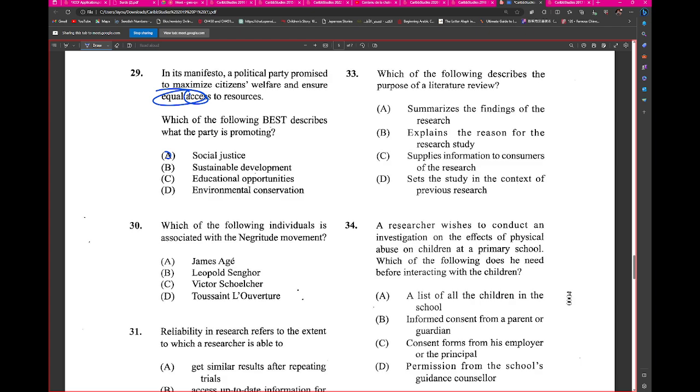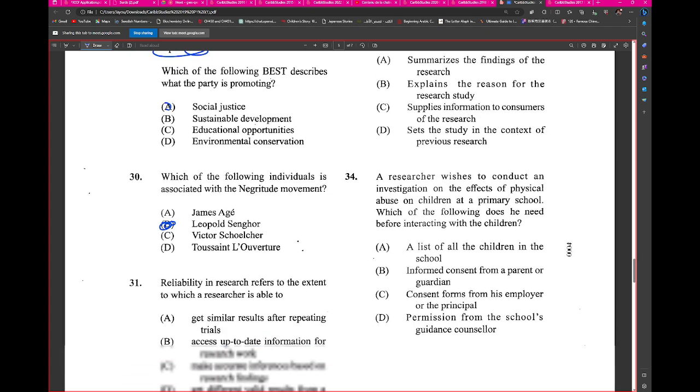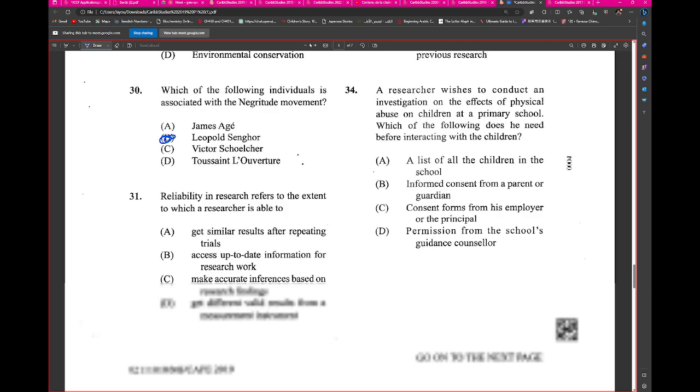Leopold Senghor. Right. Who was Leopold Senghor? From Senegal? He was Senegalese. Somewhere in Africa. Was he the president? Yes, sir. All right. Reliability in research refers to the extent to which a researcher is able to.